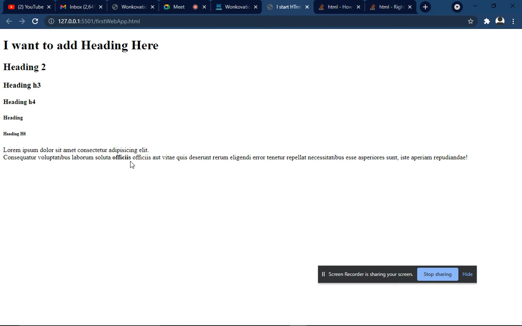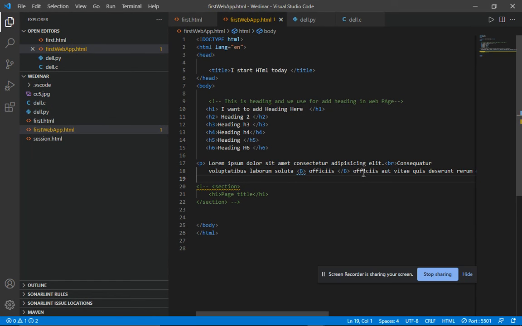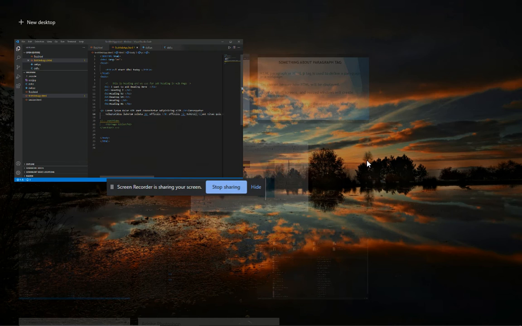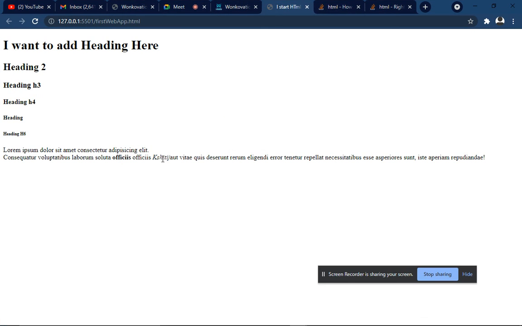So these are the tags. If you want to add italic, here you write i. So I write my name, and here you see that in my browser, this thing is changed into italic.